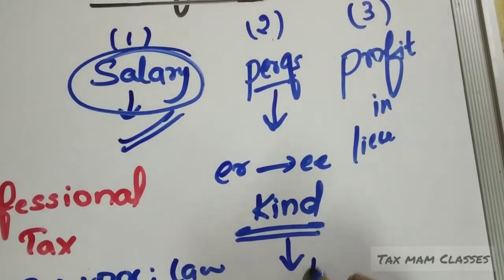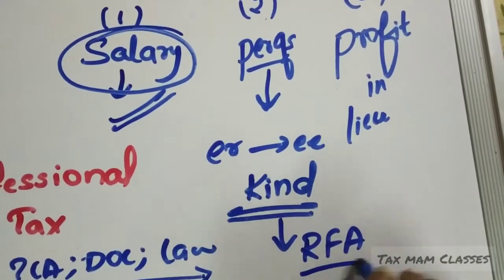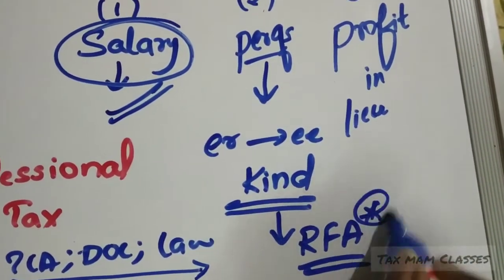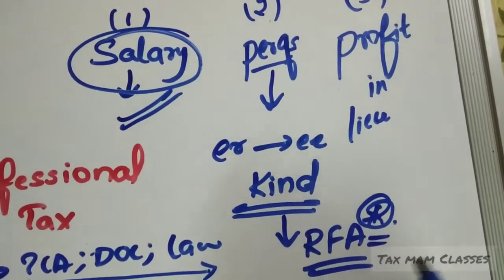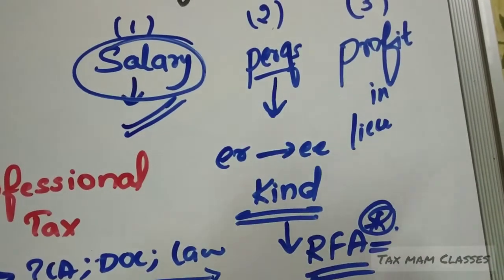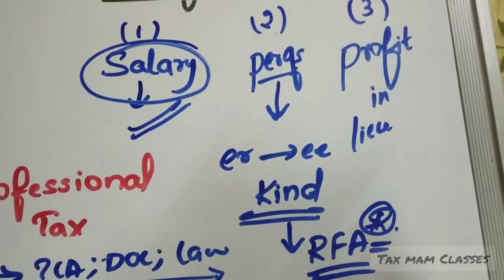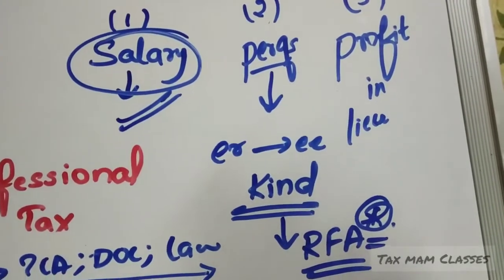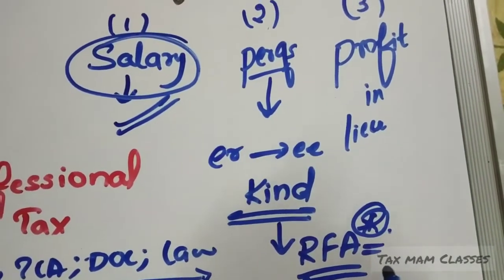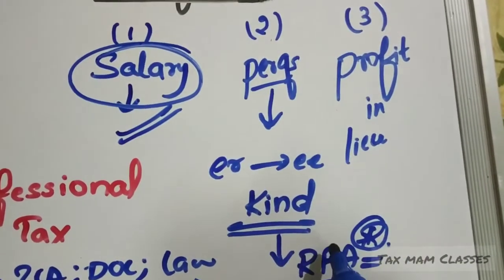Giving rent-free accommodation, RFA. Rent-free accommodation is very important, where the computation part is very important. So RFA, rent-free accommodation. Here the employer is not giving cash directly, but he is giving an accommodation for the employee to stay. So this is one of the examples of perquisite.